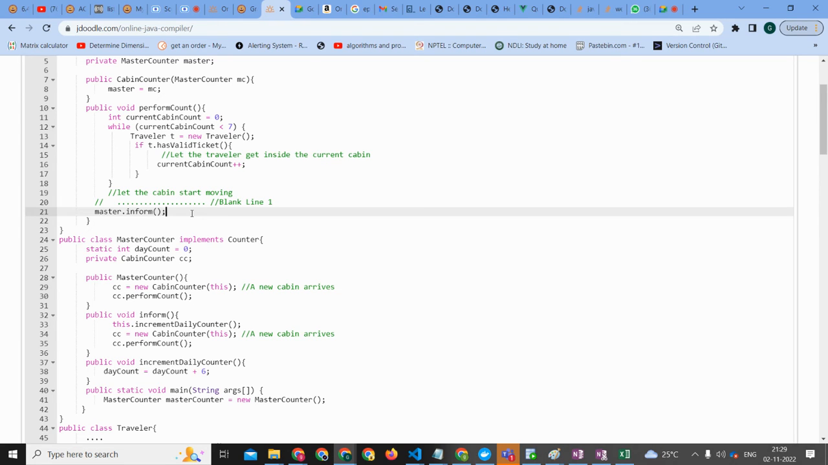That is master dot inform. So from there, it will go to line number 32. So this will run again. Correct. So the same thing keeps on happening. Perform count again, it will come from here. Correct. Perform count, number 2.